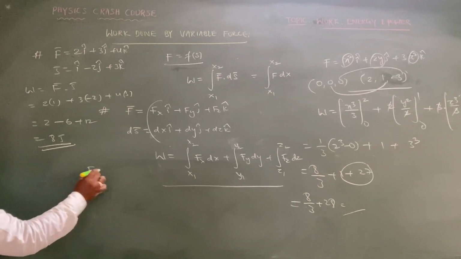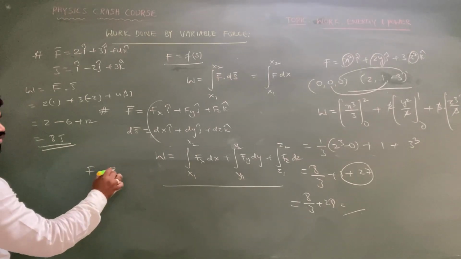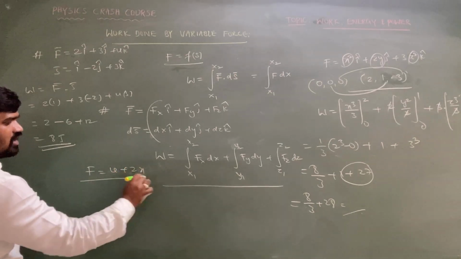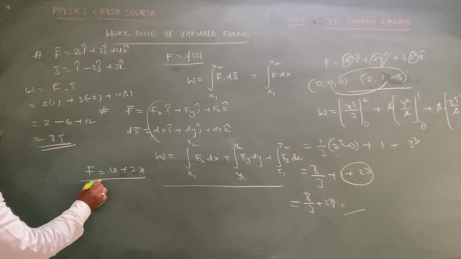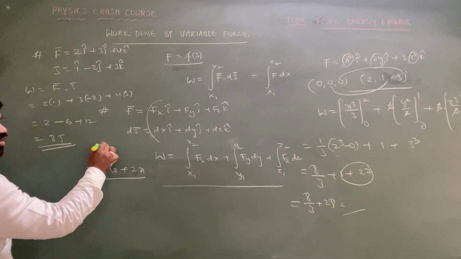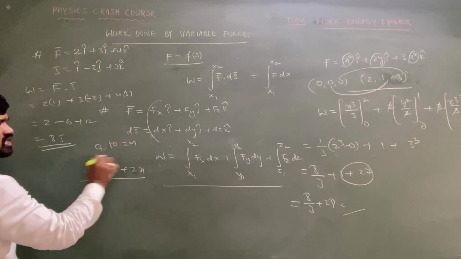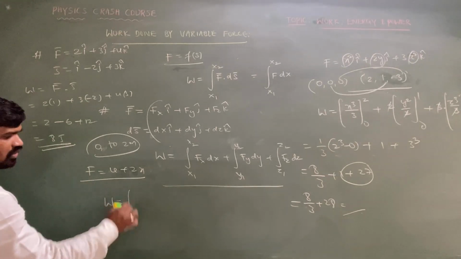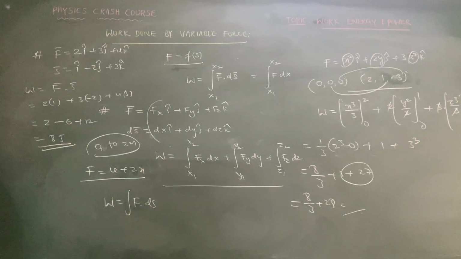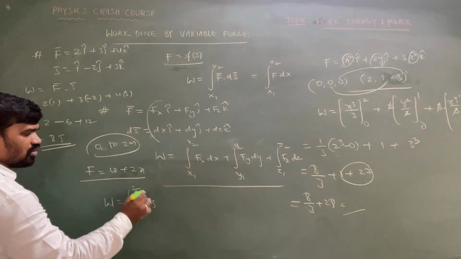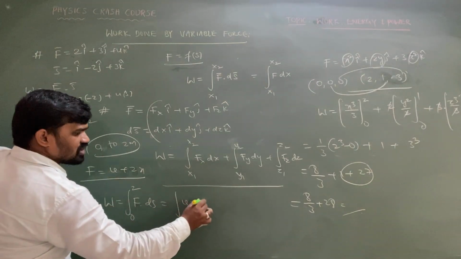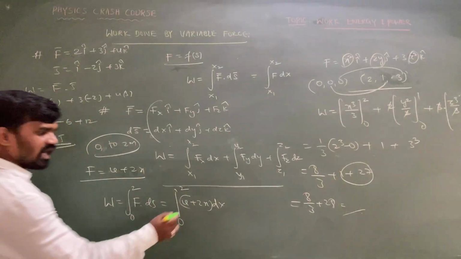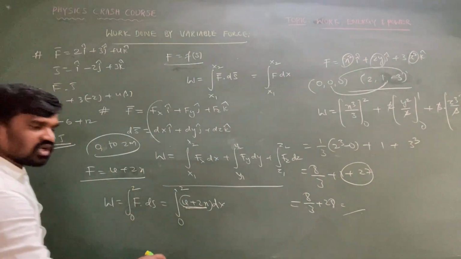Suppose simply the force is given as f equal to 4 plus 2x. Determine the work done in order to drag the object from 0 meters to 2 meters, sir. What is the work done? The displacement is given as 2 meters. Then the work done is equal to the integration of force with respect to displacement, where the boundaries are from 0 to 2, the integration of 4 plus 2x dx. In this we have two terms, so we need to take the integration of both terms.